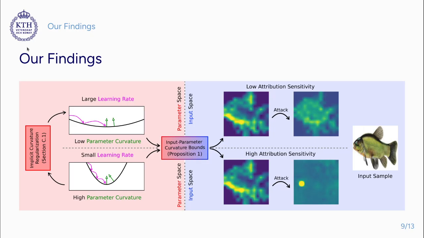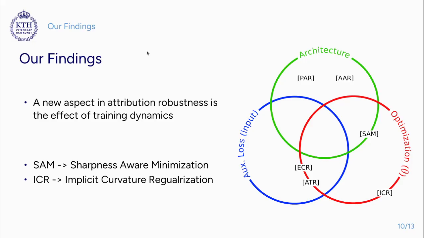Now, if we use this connection between input space curvature and parameter space curvature, we can show this bias is not happening only in parameter space, but also we can bias the optimization towards solutions that show higher attribution robustness. Therefore, by highlighting the implicit effect of parameter curvature on attribution robustness, we are adding a new dimension to this problem. And this view brings new methods to our perspective, which are implicit curvature regularization and sharpness-aware minimization. In this visualization, we put methods on the boundary of a named region when they depend on it, and in the interior when they modify that.